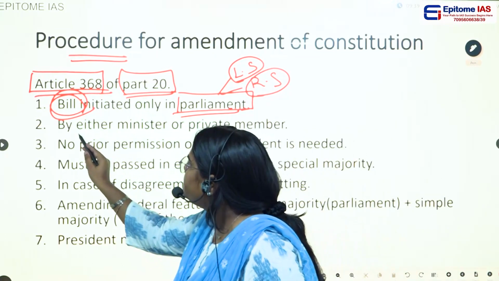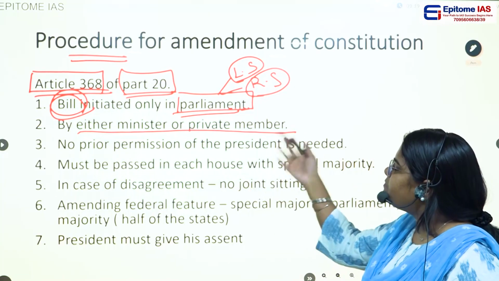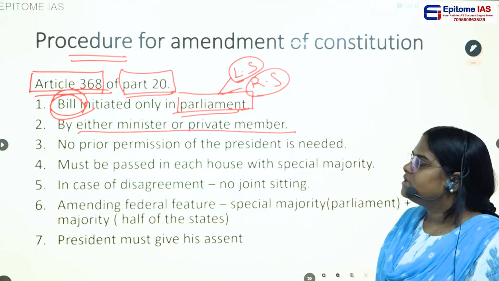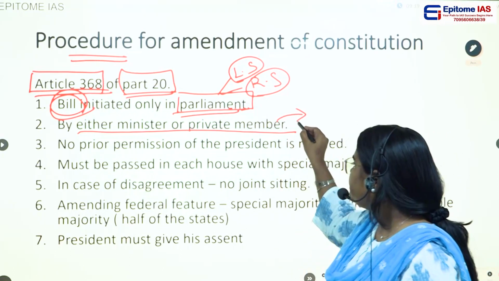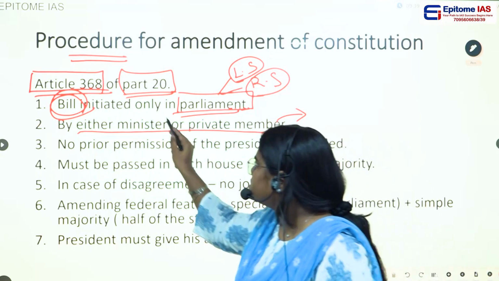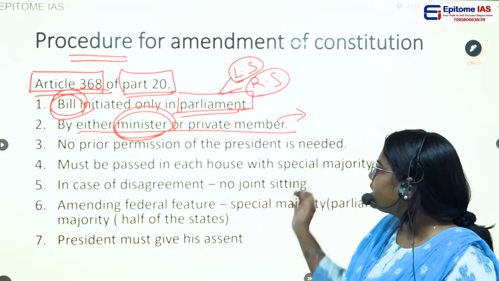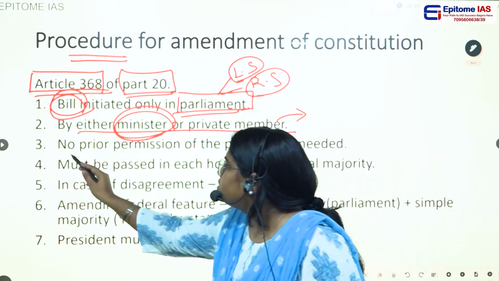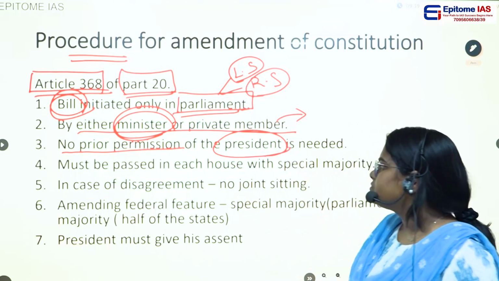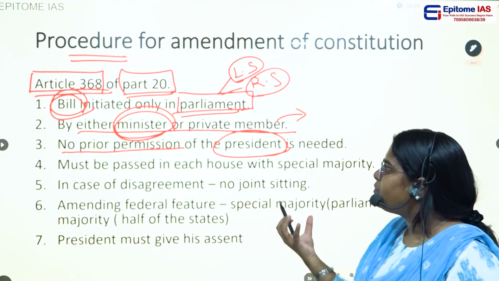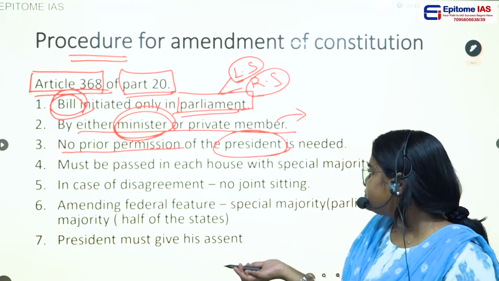Then the second point, by either a minister or a private member. Both a minister and a private member can initiate the amendment bill. And yesterday we already saw who is the private member. Other than the ministers, the other members of the Parliament are called private members. Then the third point is no prior permission of the President is needed. There is no requirement of permission from the President to introduce the bill.